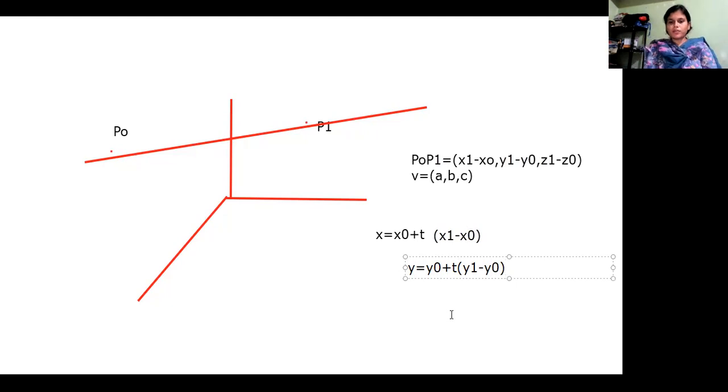Similarly, now you can write down z is equal to z0 plus t times (z1 minus z0). Okay, so this is the equation of a line segment. That means if we are not provided with a direction vector, but only with 2 points on the line, directly you can find a direction vector with the help of P0P1, and then we can find an equation of a line.